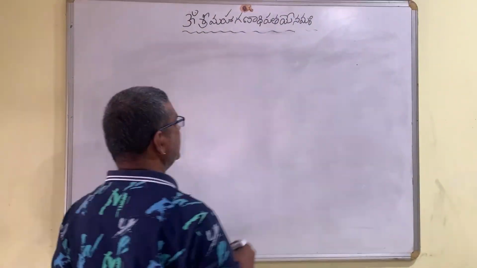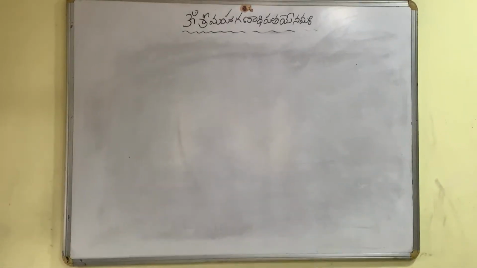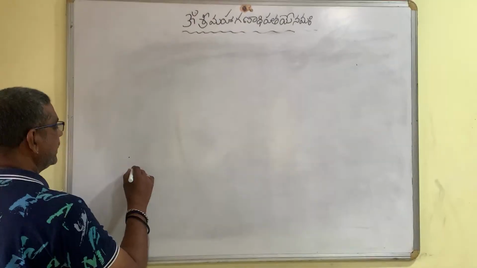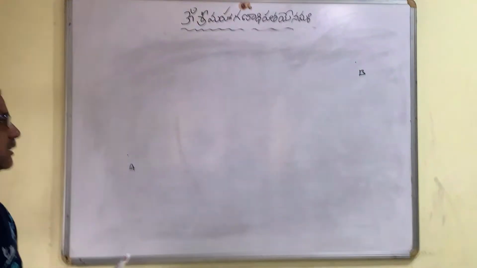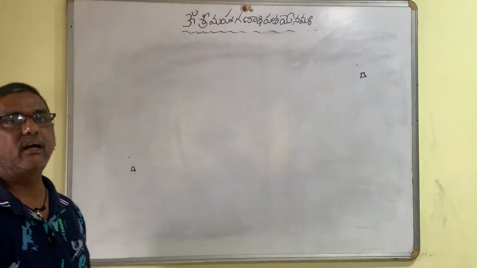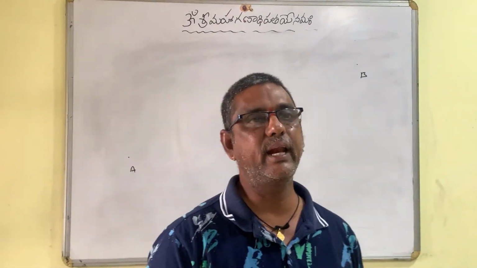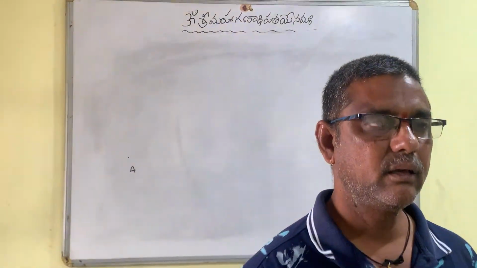Suppose there is a point A over here and point B over here. Passing through these 2 points, we can draw a line. Not only these 2 points, we can draw a line passing through any 2 points in a plane. That is the first postulate.